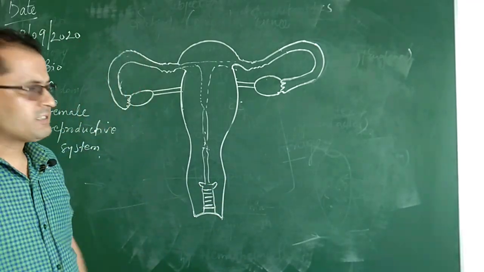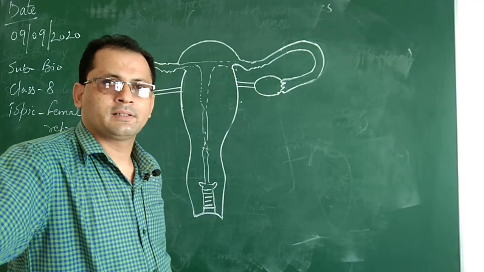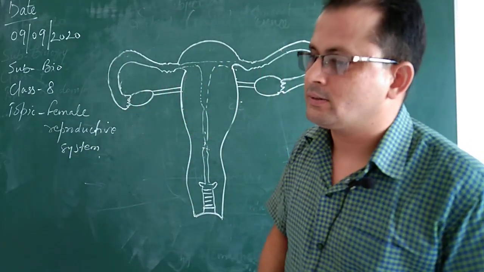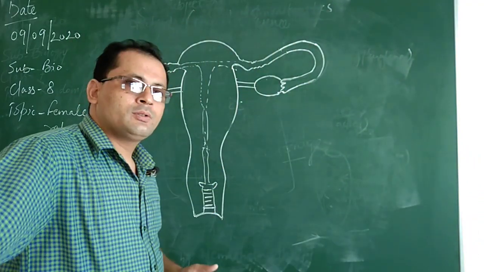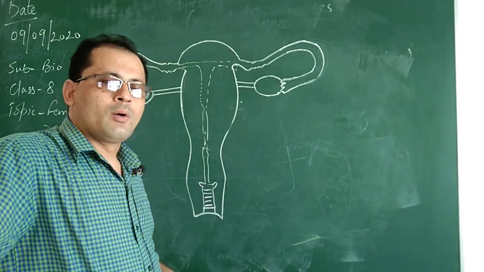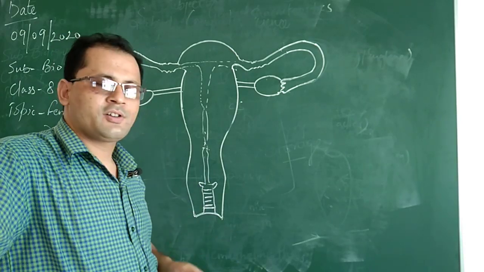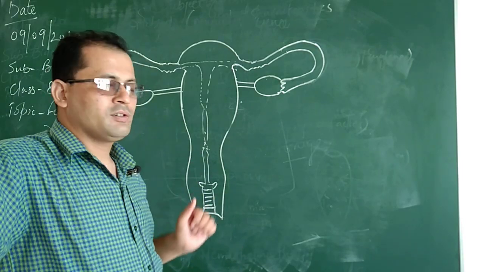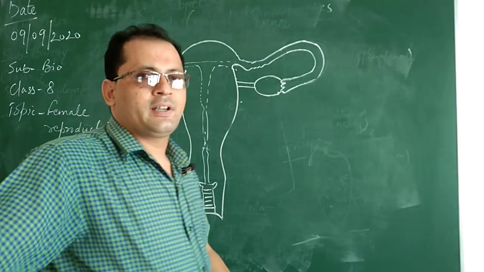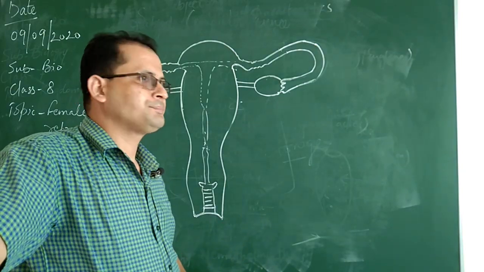Students, as compared to the male reproductive system, the female reproductive system is much more complex. The role of the female reproductive system is to produce hormones, to produce ovum, to receive the sperm, and also this structure is responsible for the transportation or carrying of the sperm. Whatever post fertilization changes are there, the development takes place in this reproductive system only.